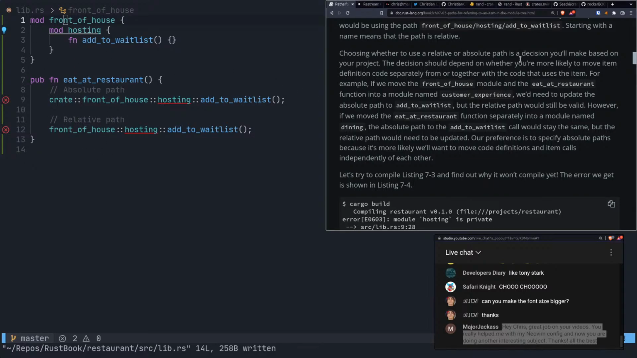Choosing whether to use a relative or absolute path is a decision you'll make based on your project. The decision should depend on whether you're more likely to move the item definition code separately from, or together with, the code that uses the item. For example, if we move the front of house module and the eat at restaurant function into a module named customer experience, we need to update the absolute path to add waitlist. Right.